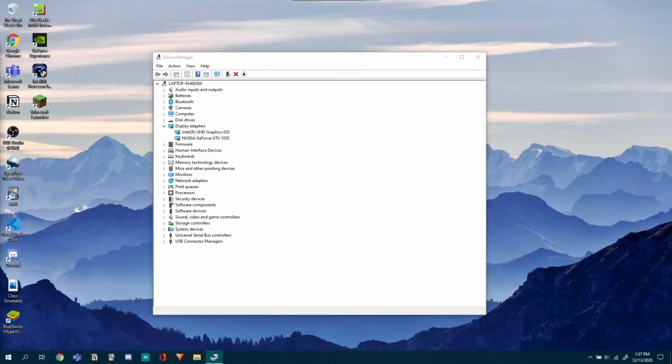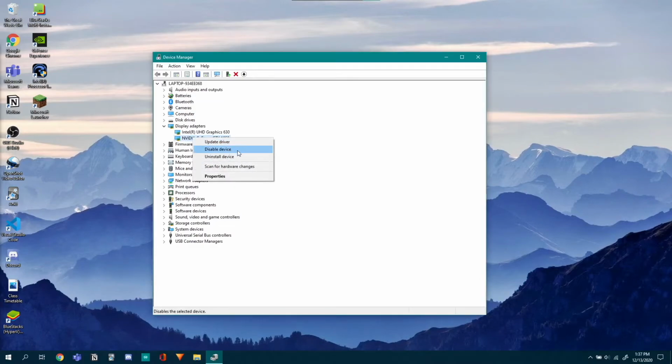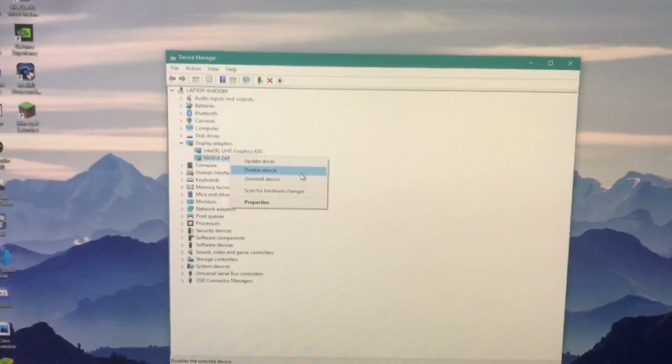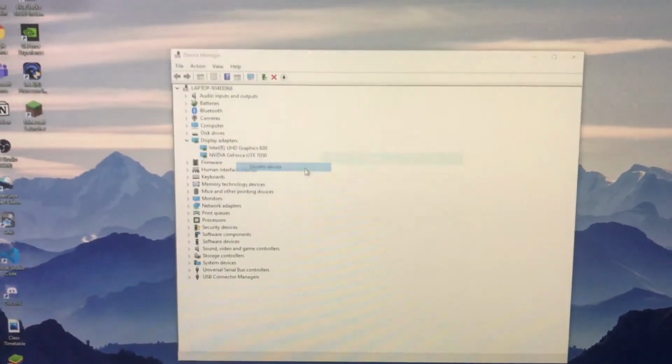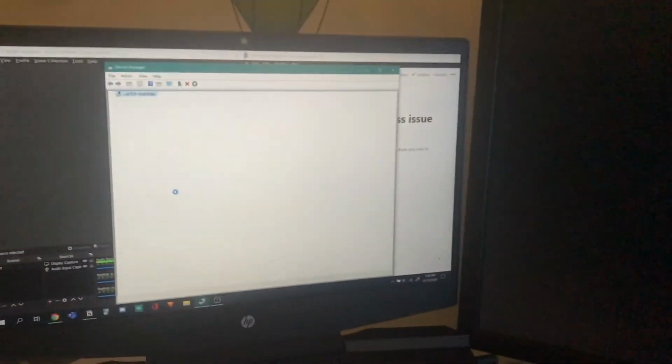If your brightness still does not work, then what you're supposed to do is right click this and then click disable device. What happens when you disable it is it will restart your PC. Okay, so now I'm gonna disable the device, and yes, the monitor shuts down.